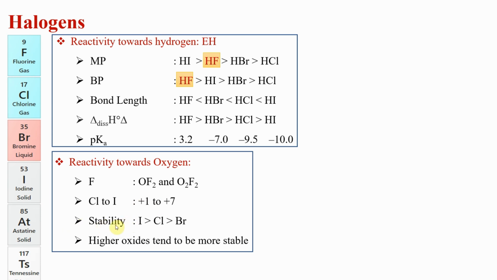The stability of oxides in general: iodine oxides are more stable than oxides of chlorine, which are greater than oxides of bromine. It's a combination of factors. Now, very simply, polarization of the ion is the reason. Iodine can be easily polarized. Higher oxides tend to be more stable, again because of polarization. When the oxide is higher, polarization is good, so they are more covalent.